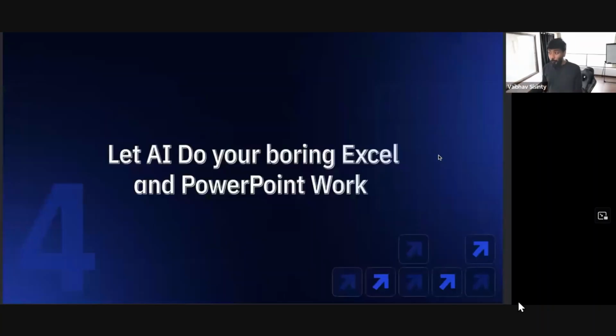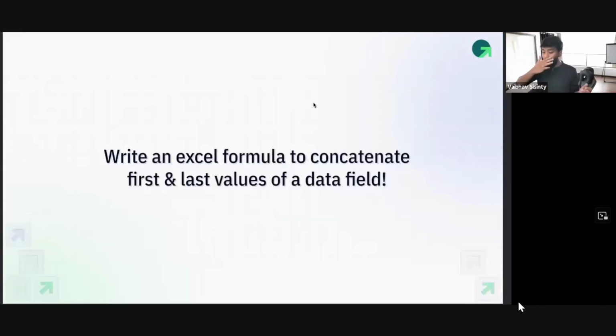Now, let's get to the fourth module. How can AI do your boring work? That is your Excel and PowerPoint work on the go, for free. Let's do something basic. Write an Excel formula to concatenate first and last values of a data field. By the way, quick question. How many of you are always stuck on what formula to write in Excel, and you're like, wish there was a better way to do it?